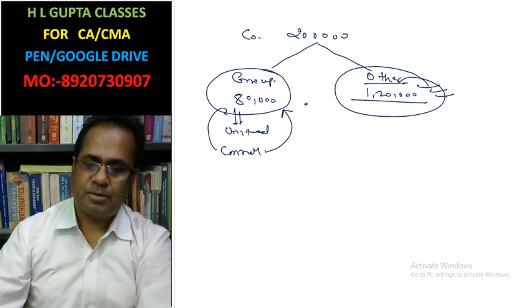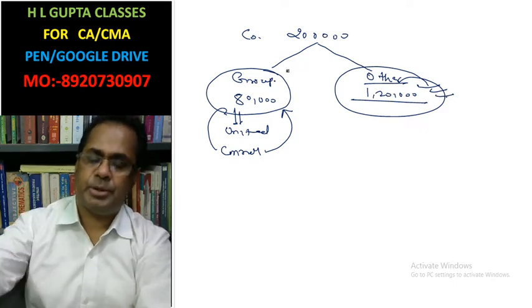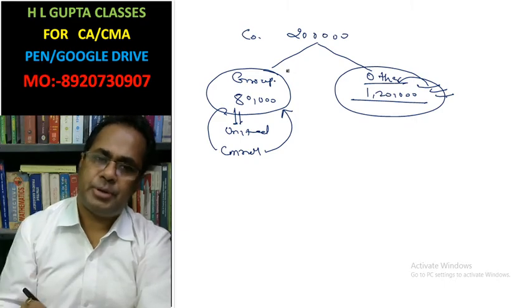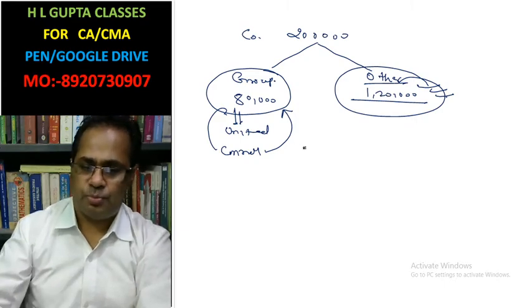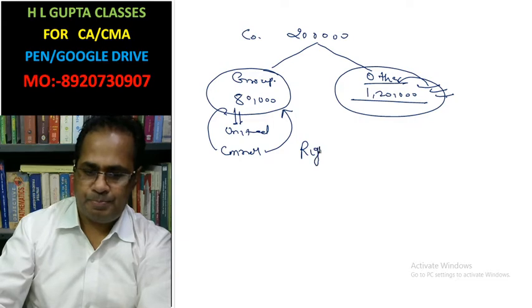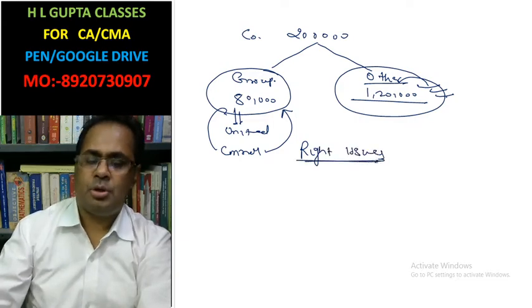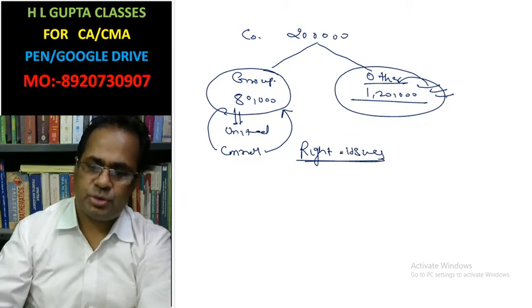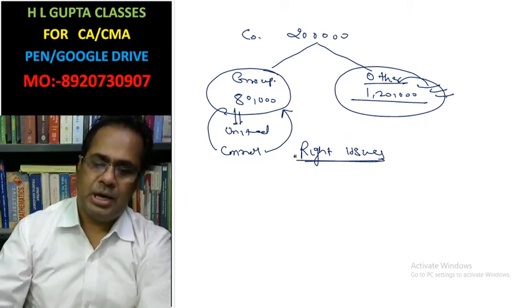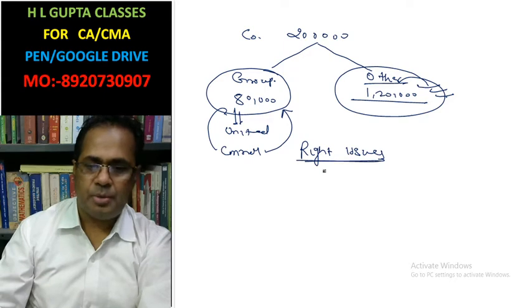In this case, a company has to raise some money, and the company wants to raise it from a right issue. Suppose the company is going to raise 1 lakh new shares.